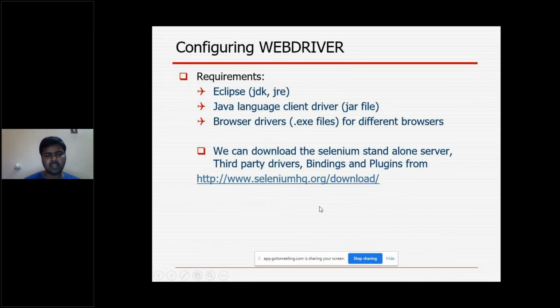These are the configurations, the basic requirements to get our application to run. Then there are different types of plugins. Depending on our requirement, we are going to use those plugins. For example, Firepath, Firefox, Firebug, Apache POI, TestNG, like that. So many plugins are there, but each plugin depends on the requirement only. We are going to use whichever is required for our application, for our testing. Those plugins we need to add. All these things you will get at the mentioned URL.